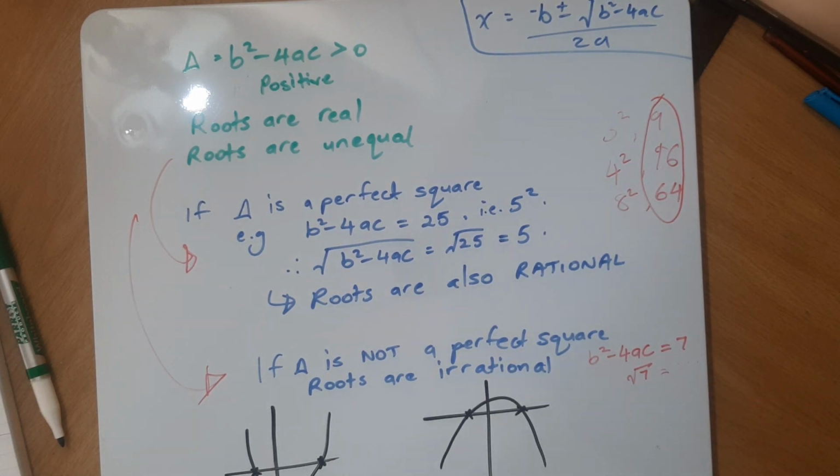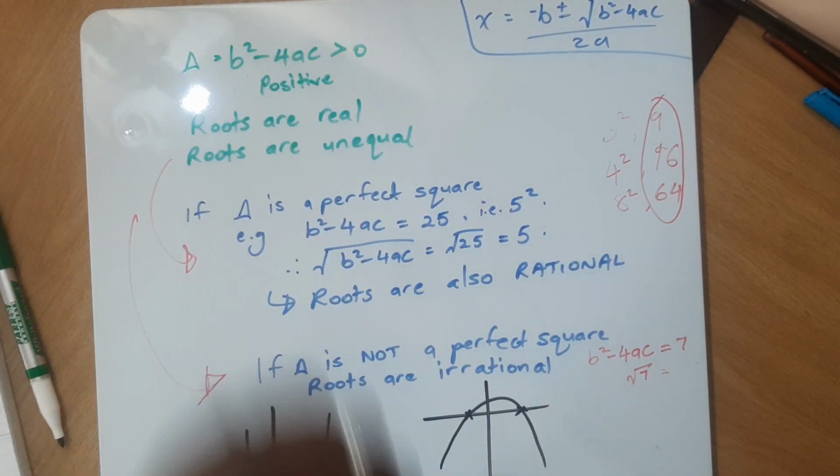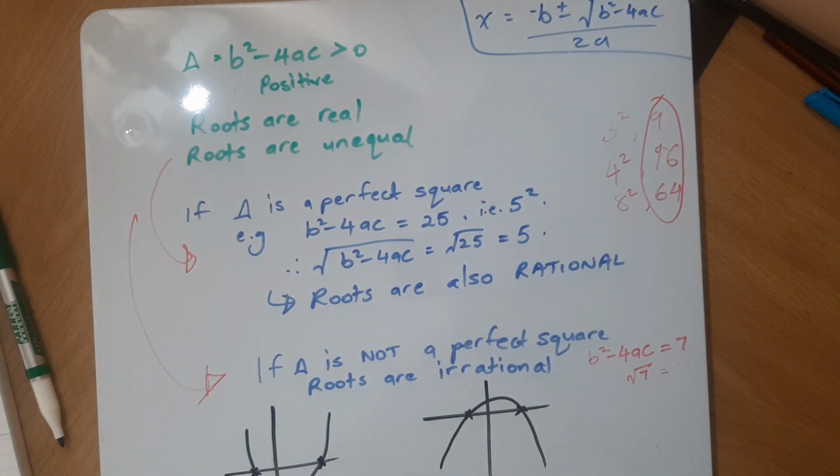Then the roots are irrational. Nevertheless, rational or irrational, as long as this is positive, then we have real roots that are unequal. Real roots, but they are not equal. So, thank you.